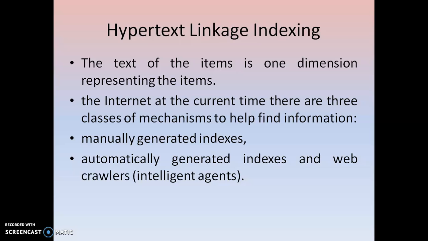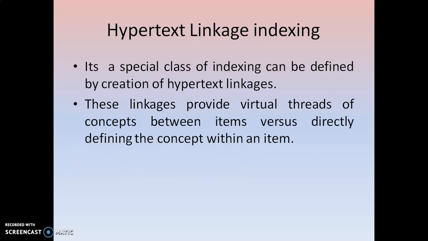These intelligent agents are also called web crawlers. Okay, hypertext linkage indexing is a special kind of indexing used to create the hypertext linkages. Here it is going to implement a new concept called virtual threads between the items, and it directly defines the concept within the item. So it is the new one that implements the virtual threads.